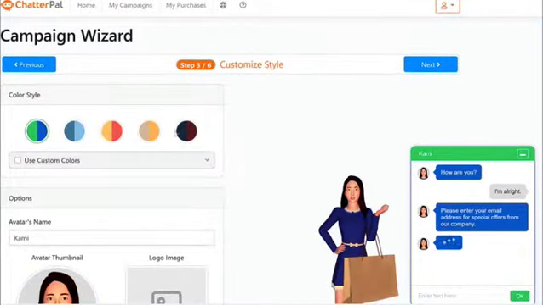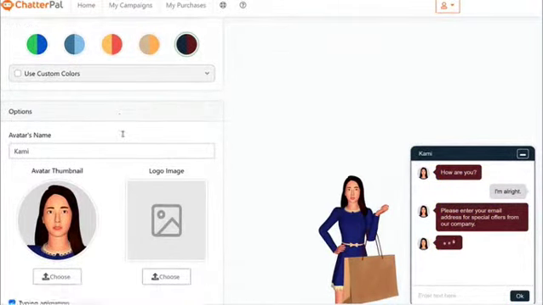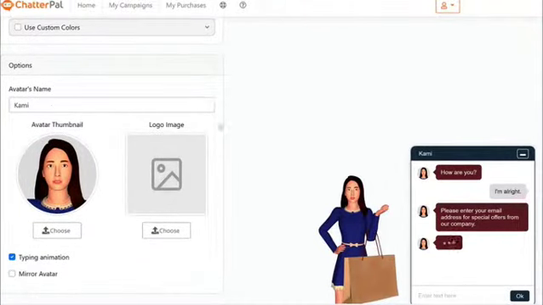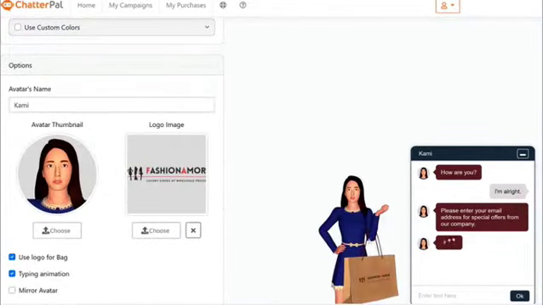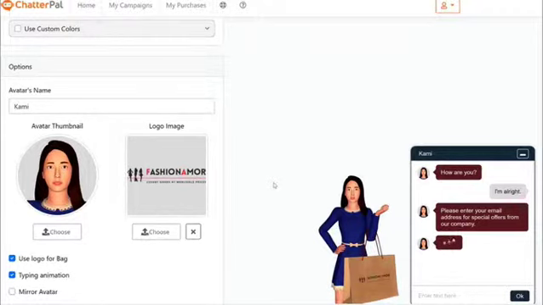And after that, you can choose color themes for your chat. I'm going to choose one of these just to make it more unique, but you can choose different color options of your own. You can even change the avatar's name to whatever you want in the chat window. On top of that, we have that logo image. This is that logo mapping I was telling you about. If you click choose and put any logo of your choice, automatically it's going to resize it and fit it perfectly for that bag. And even when she's moving around, it's going to map it perfectly. So it's almost going to look like a real bag that was actually made for your own brand.